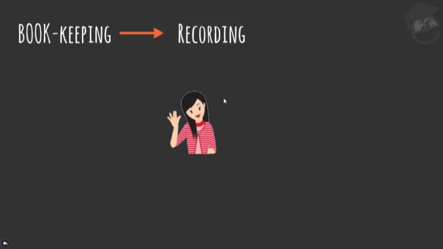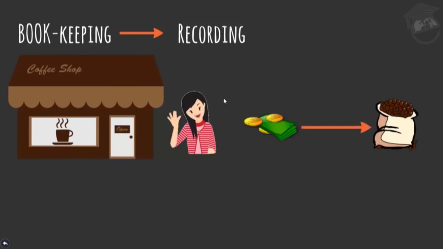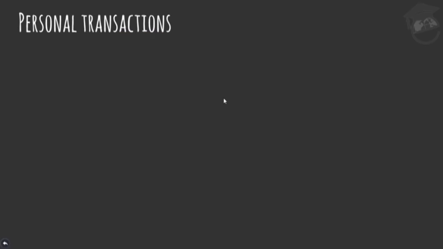Now, bookkeeping starts with recording of the transactions. And how do we do that? Suppose I start a coffee shop. For the same, I use rupees 5,000 cash to buy coffee bean bags. Now, if I have to simply record this transaction, it would be like coffee bean bag rupees 5,000.